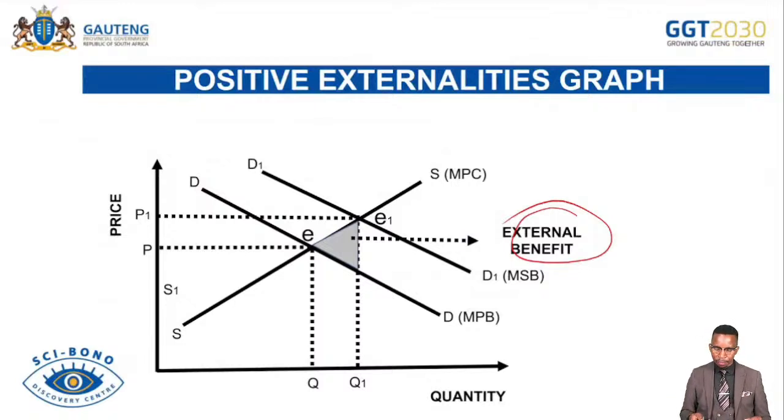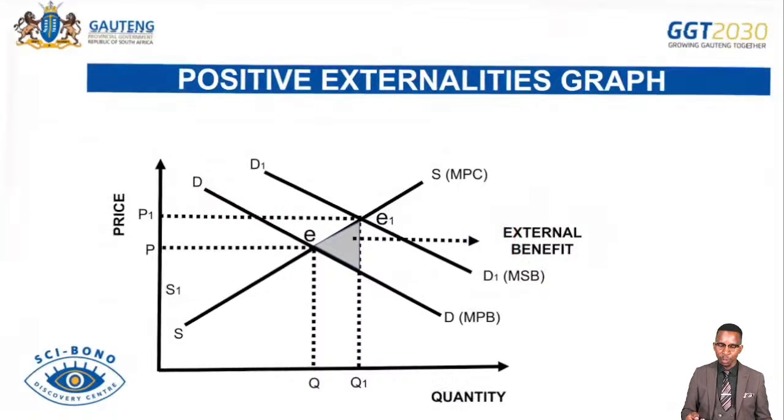So in this case, the demand curve will be shifting to the right, indicating that after people have received whatever skill they have got here, then they will be able to demand more goods because they become employable and marketable. That's why we call this one a part of positive externalities.